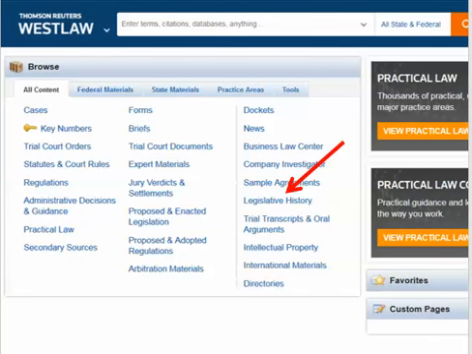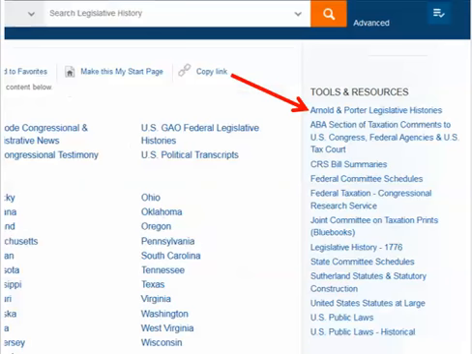Westlaw has more than one source of compiled legislative histories. Access them all via the legislative history link in the third column of the Westlaw main page. Remember that material in this column is not searched in a Westlaw universal search, but must be selected prior to a search. The first collection is a set of legislative histories that was compiled by the law firm of Arnold